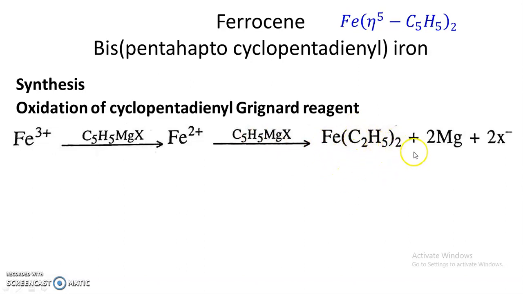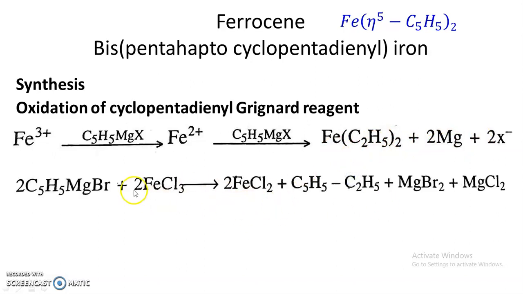Fe(C5H5)2, that is bis pentahapto cyclopentadienyl iron. Here there is a printing mistake, it should be (C5H5)2Fe. Okay, so here the reactions are: when ferric chloride comes in contact with cyclopentadienyl Grignard reagent, that is cyclopentadienyl magnesium bromide, then this ferric chloride gets converted into ferrous chloride.